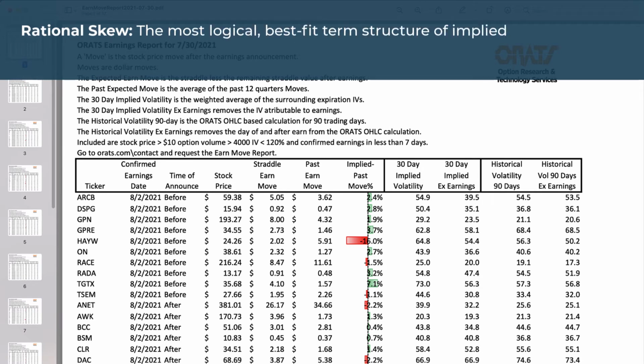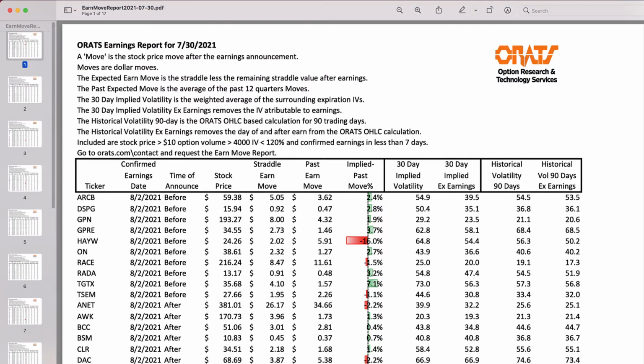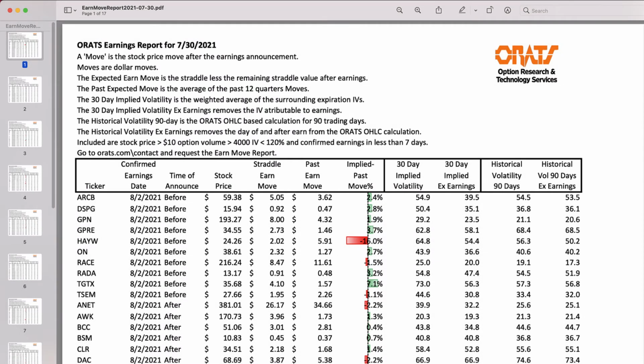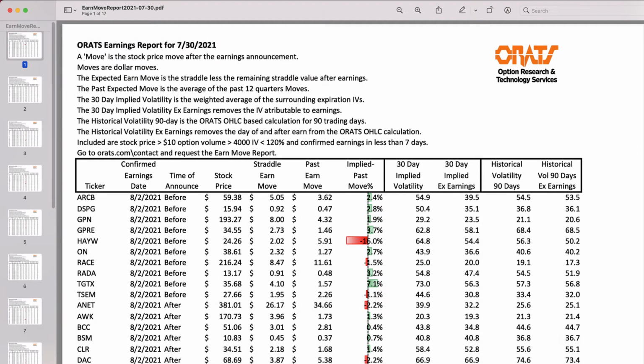Behind the scenes, this calculation is similar to the straddle price forecast, where we analyze data such as historical volatility and expected price distributions. Diving into this further, let's look at the first stock, ARCB, as an example. The weighted average of the surrounding expiration IVs is 54.9%, but when we take out the earnings effect, we get a lower value of 39.5%. This means that the implied volatility attributable to earnings for this stock is around 15% at the 30-day maturity.